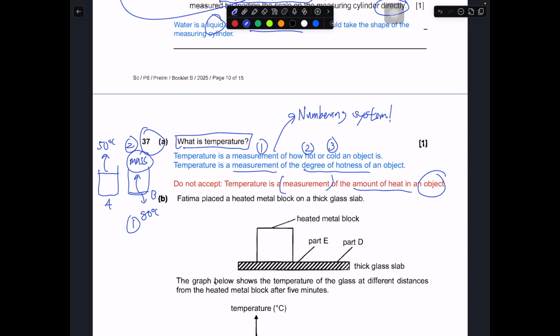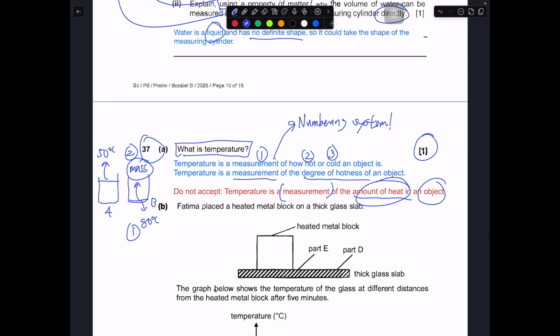Because it also depends on the mass of the object that we're referring to. The mass does play a part. So in this case, we cannot compare the amount of heat because the temperature is different and the mass is different. We cannot really say that A has more heat or B has more heat. So the temperature cannot really tell you the amount of heat. It can only tell you how hot or how cold an object is at the very basic level. Okay, so this is one way to answer it.